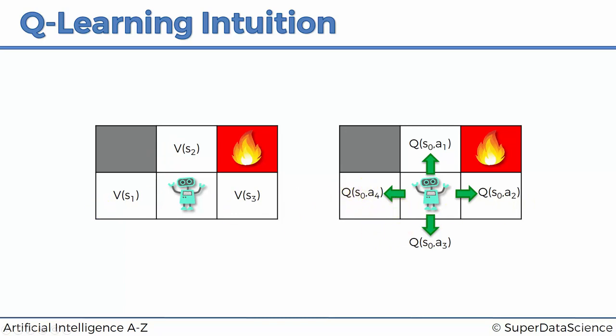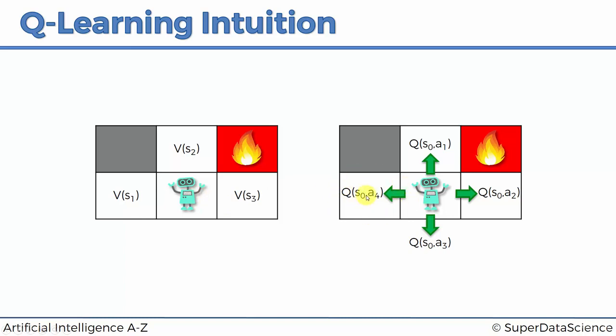And you might have a question, why the letter Q? Some people speculate that Q is because of quality. I read this, I think, on Quora. Somebody mentioned that Q is because of quality, but I couldn't find any other references to that, so it might not be because of that. It might be just because that's the letter that was used at the time, and now it became super popular because it's all called Q-learning. So there's no exact reason why it's called Q, but nevertheless, at least it helps us distinguish between V and Q.